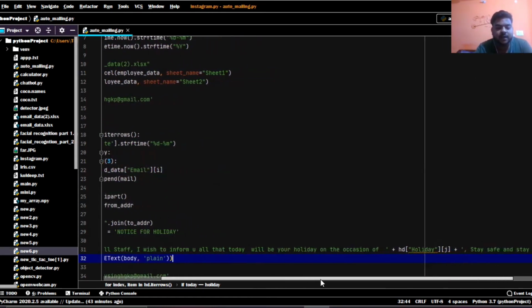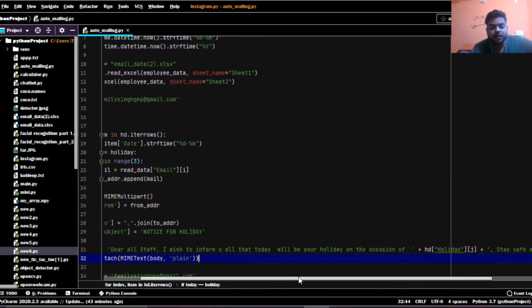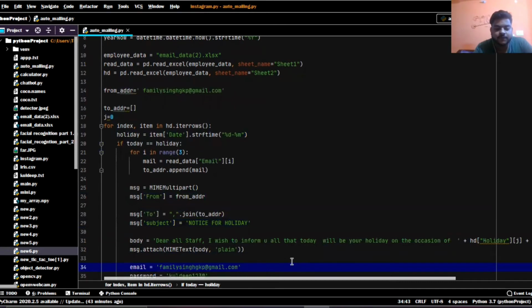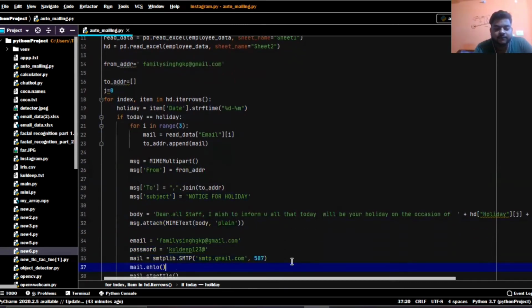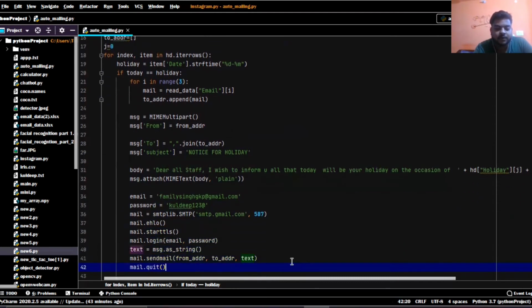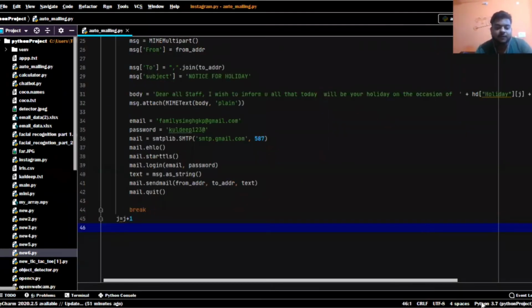Next there is the importing of the attachment. Next we have provided our email, which is on gmail.com, and next is our password for accessing our Gmail to send the mail. And the next is the same smtplib and mail start. So this is the end of our code. Now let's see sheet one, how many addresses we have provided.